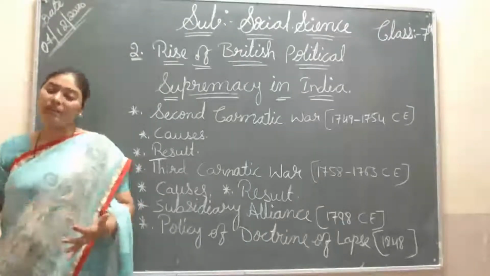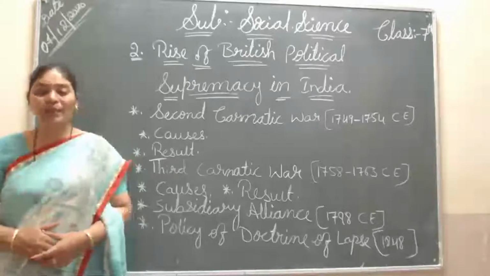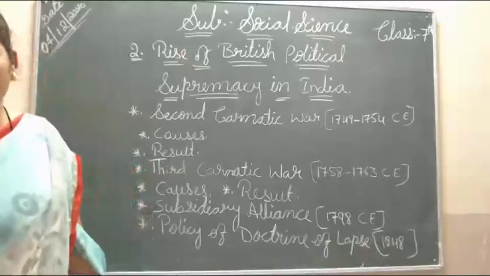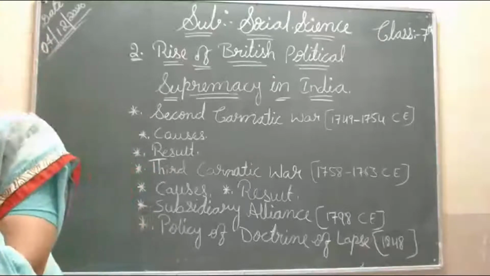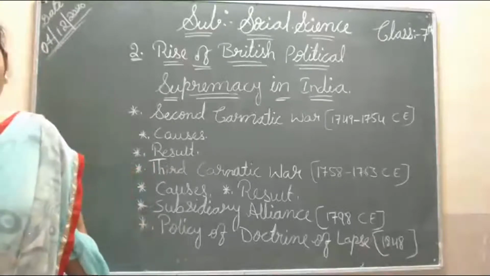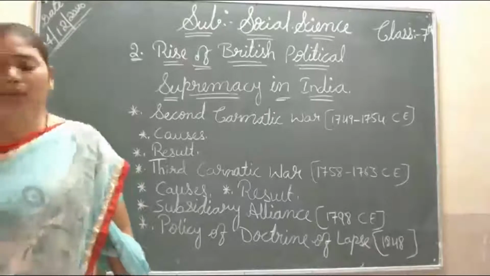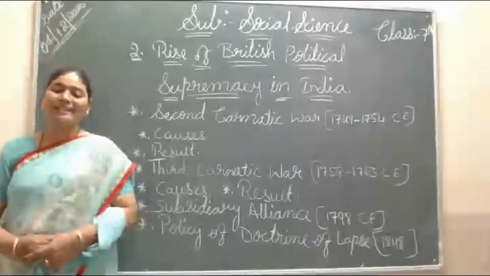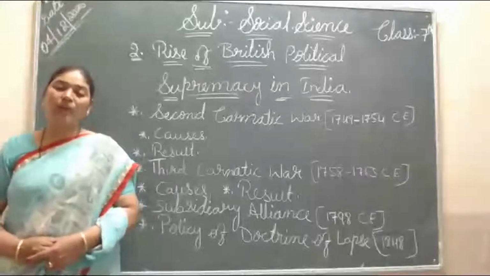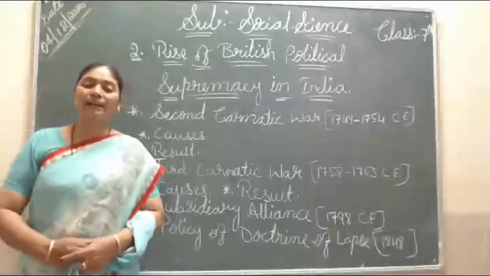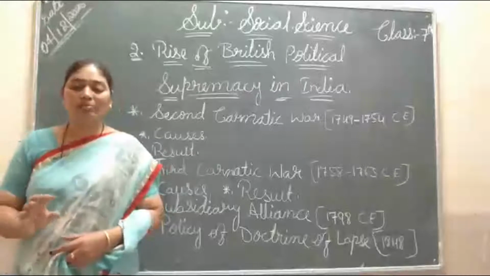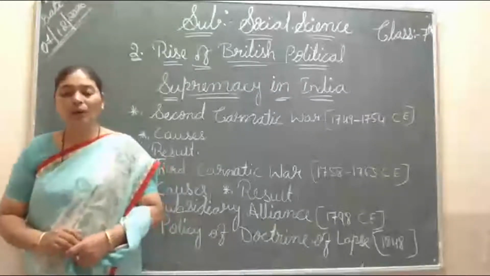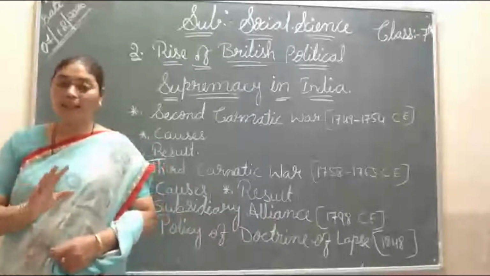The British power was greater, so the French surrendered themselves in front of the British. Then the Seven Years' War in Europe ended with the Treaty of Paris. The war going on in Europe ended in the Treaty of Paris, so they signed it, and with this the Third Carnatic War also came to an end in India.